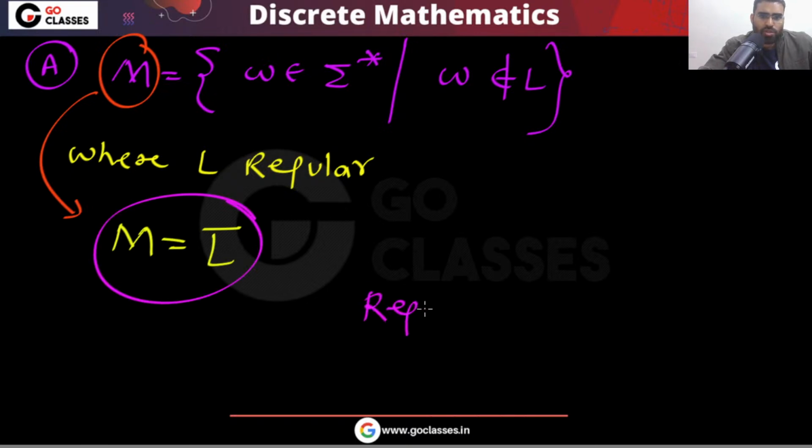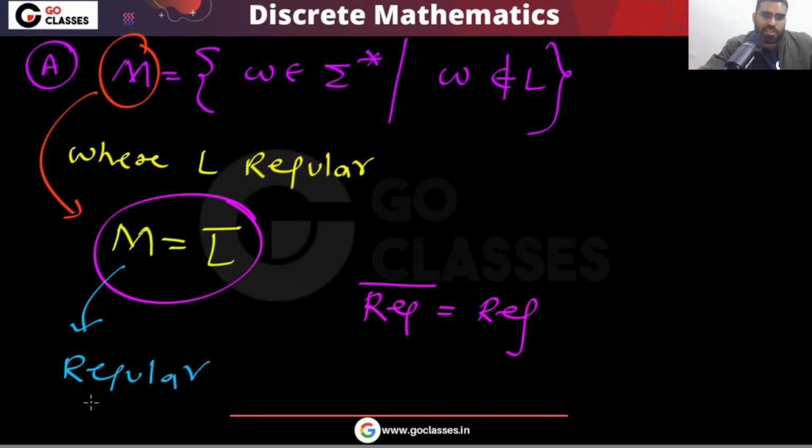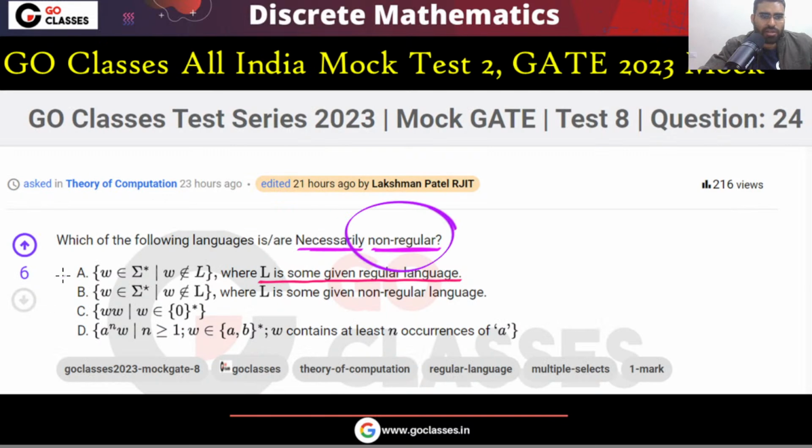You know that. That is the reason this M is going to be regular. The question is asking for non-regular, so option A is not the correct answer.